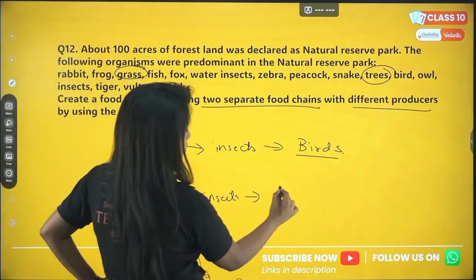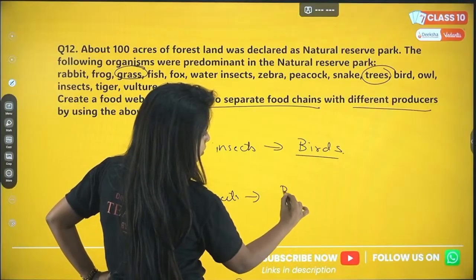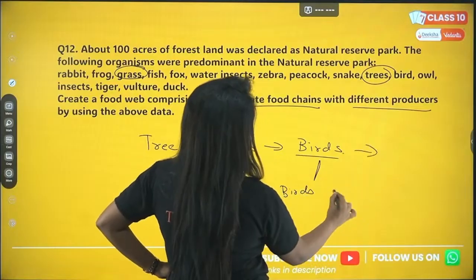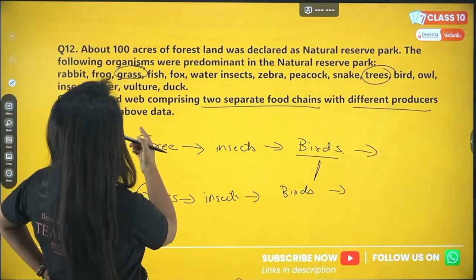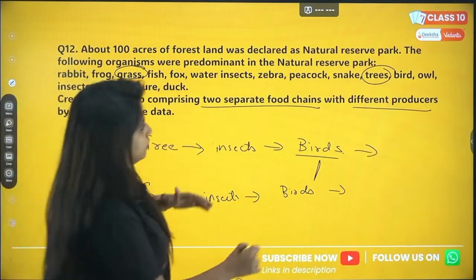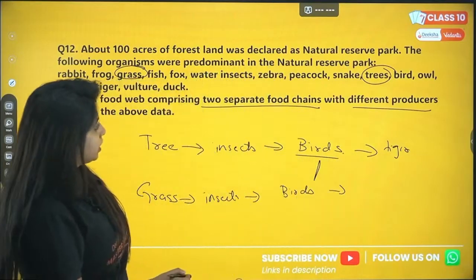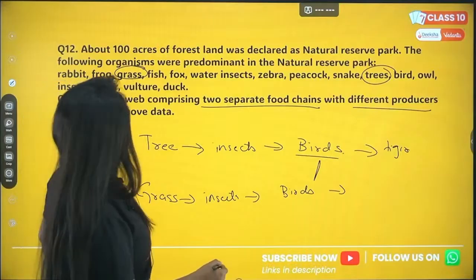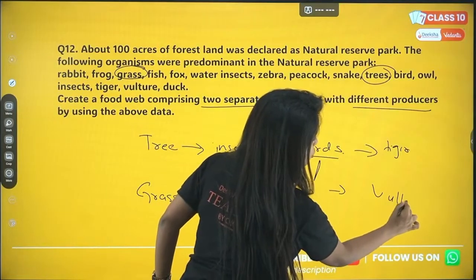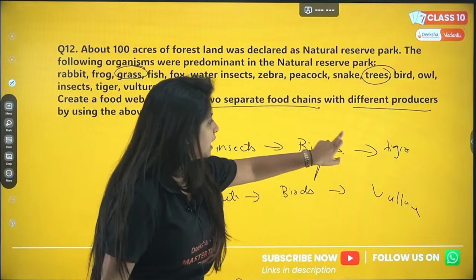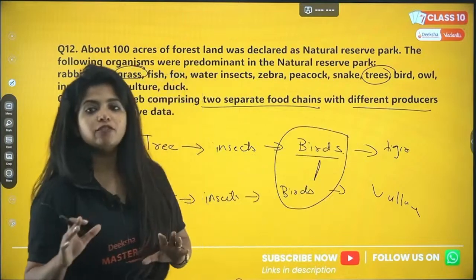Again I can make it birds. My dear children, this will be a common point. Now the birds can be eaten by something else, like a tiger. A tiger can eat the birds, and the tiger can be eaten by a vulture. So basically 2 different food chains are there, with a connecting point, and that is birds. Take a note of that.